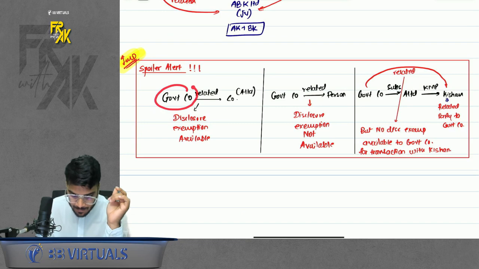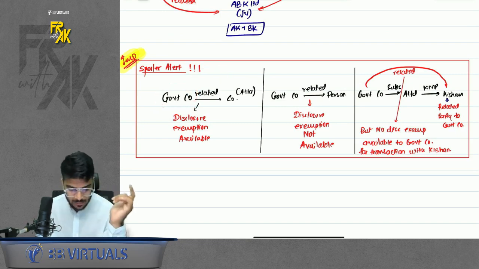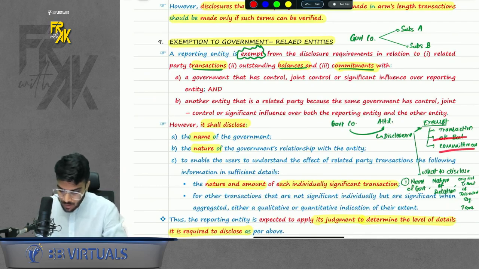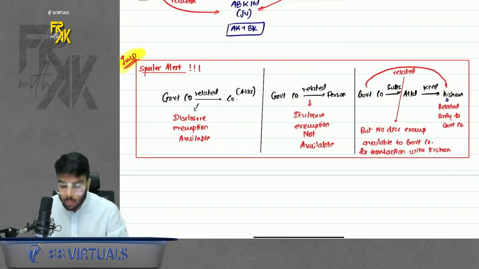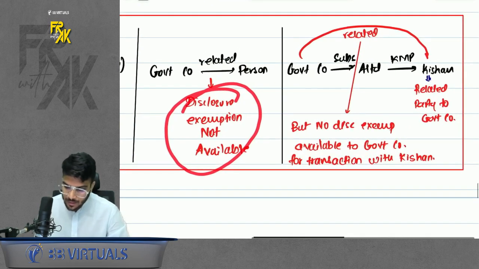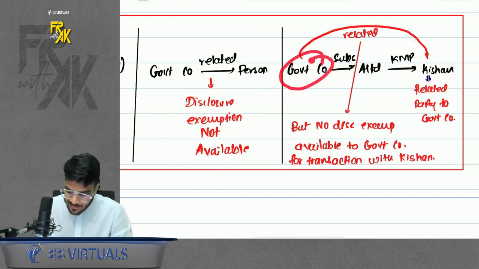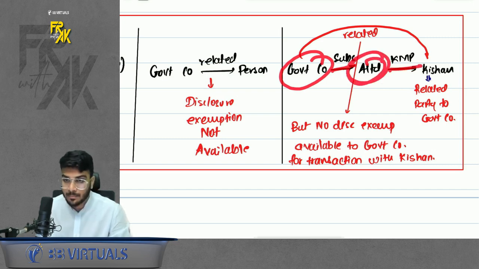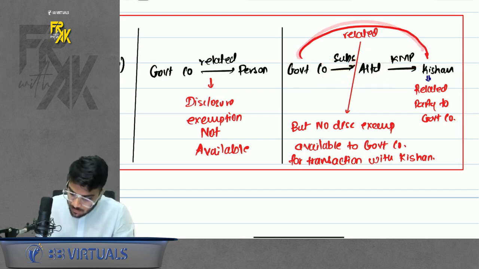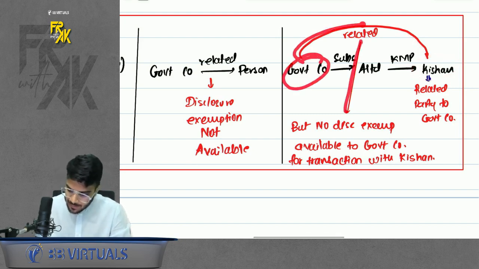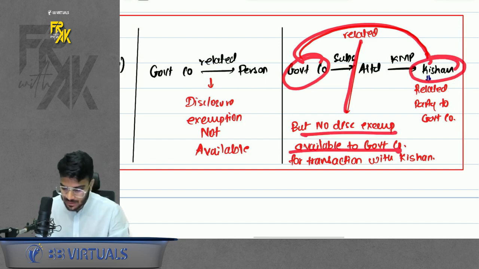Now there is one more spoiler here. If a government company is related to a company, disclosure exemption is available. Three things you may opt not to disclose: transaction, balance, and commitment. But if a government company is related to a person, disclosure exemption is not available. Similarly, if a government company is related to a person indirectly, let's say the government company has a subsidiary and this subsidiary has one KMP, then this government company is related to a KMP indirectly. Again, government company with this person does not have the disclosure exemption available.